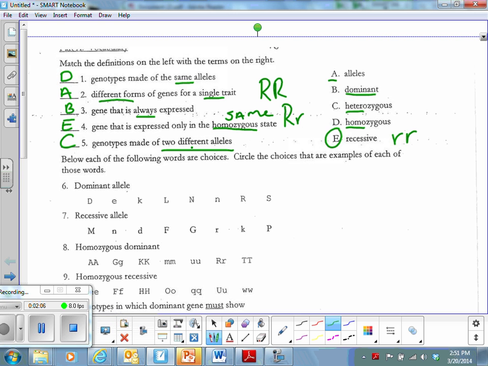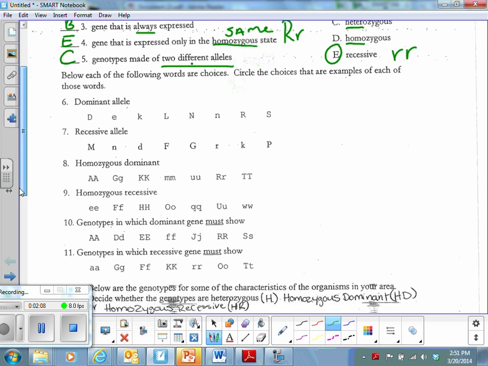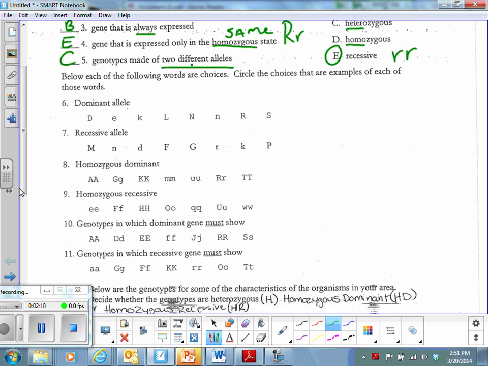All right, moving on. The next section says below each of the following words are choices. Circle the choices that are examples of each of those words. So dominant allele. Remember, we have 2 alleles for every trait that we have. Sometimes you have dominant and sometimes you have recessive. The way that we represent dominant alleles is with capital letters. So what you would do is circle all of the capital letters.